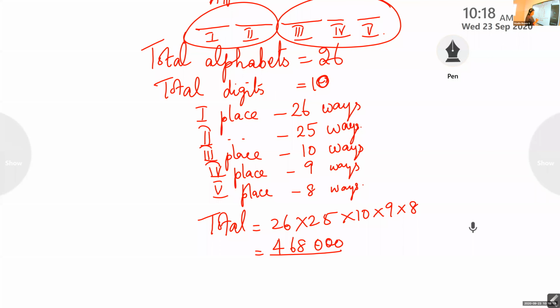Ma'am, is it necessary to calculate? Yes, you have to calculate. You can't leave it like this. If you leave it like this, you will lose half a mark for the computation. And if you are planning for the entrance exam, only 4 options will be given. So make it a practice to do the multiplication.